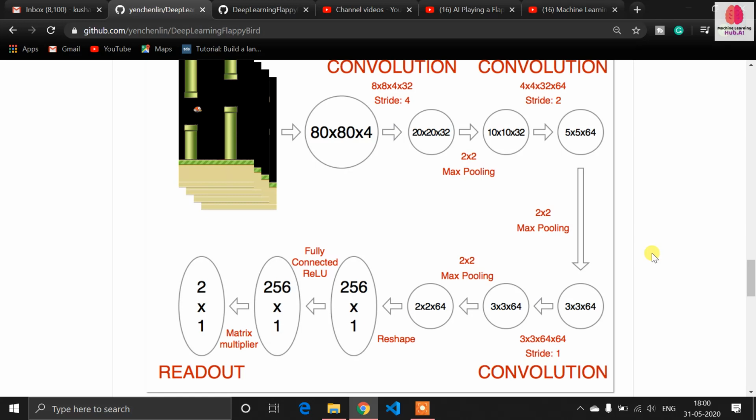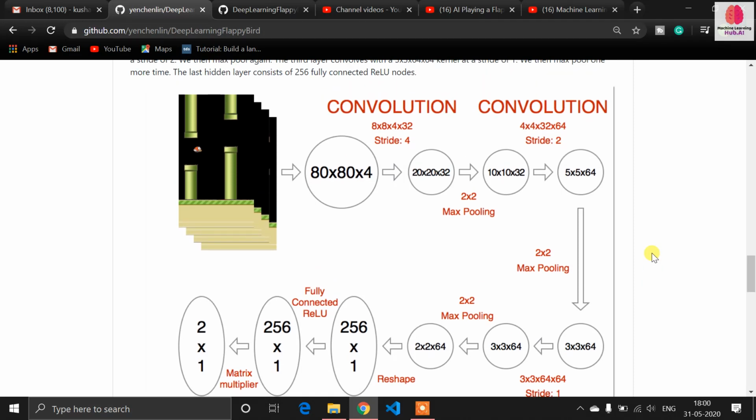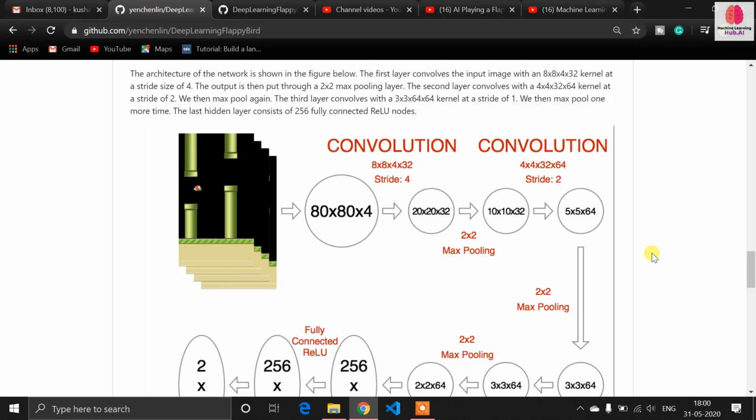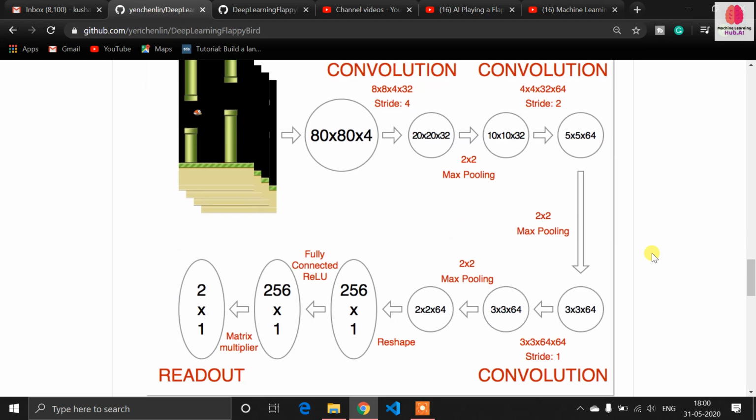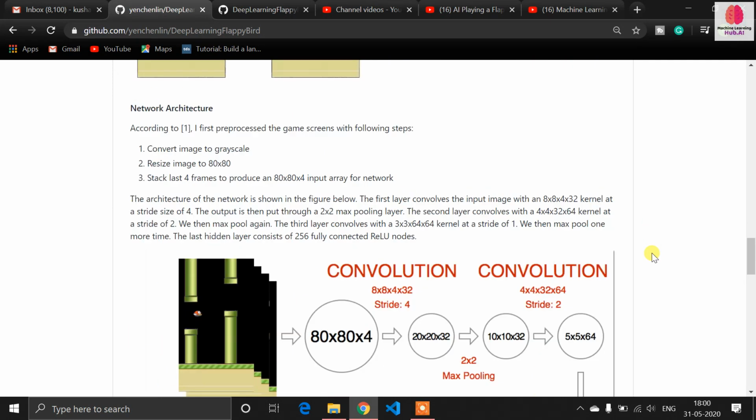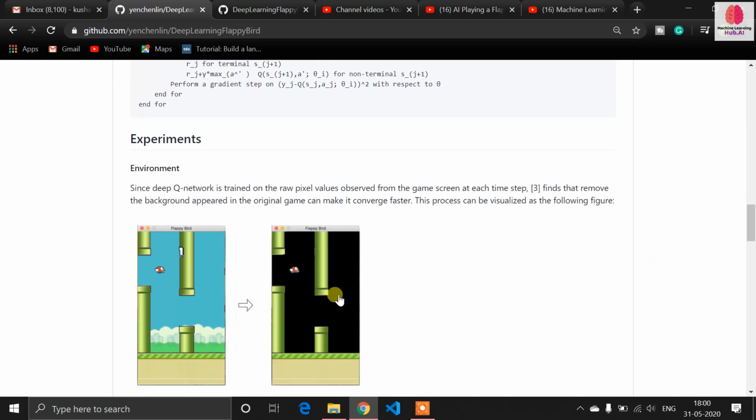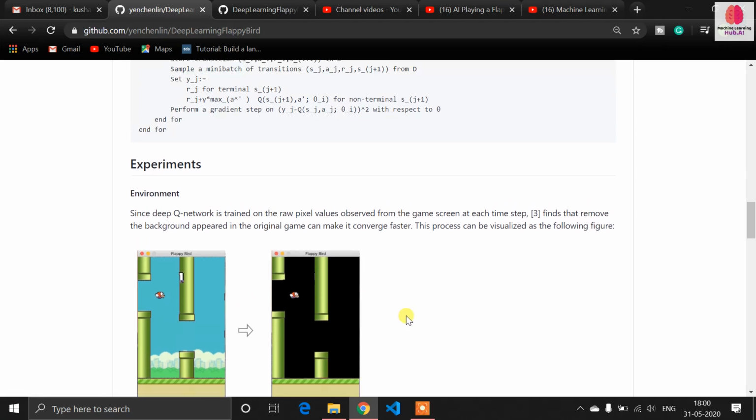It's actually a reinforcement learning kind of approach. It learns from disaster and reward. If it does some work and succeeds, then it gets the reward. If it fails, then it is called the disaster. So it is kind of 0 and 1. According to this, the game uses this kind of approach.